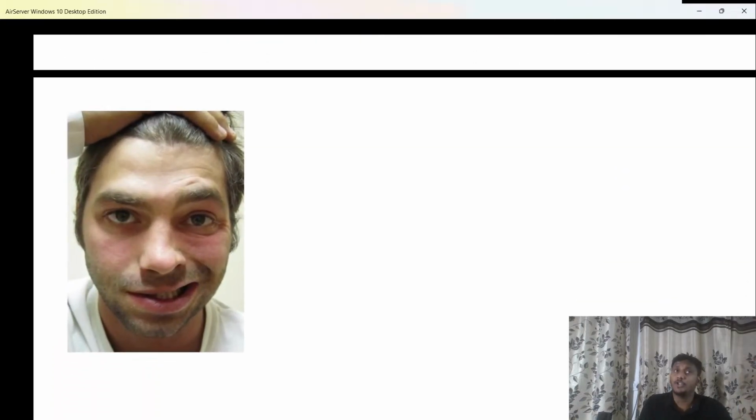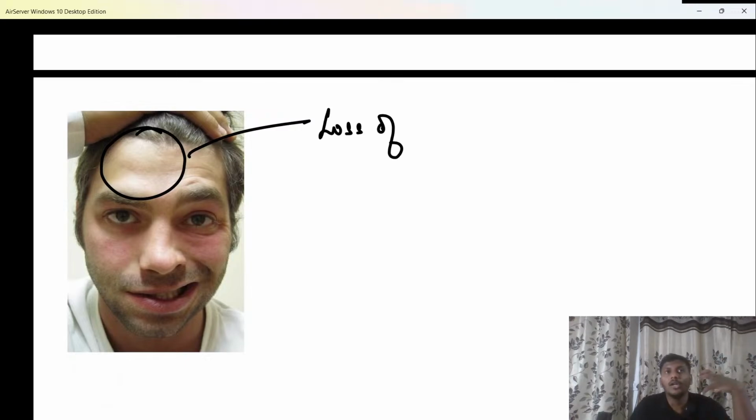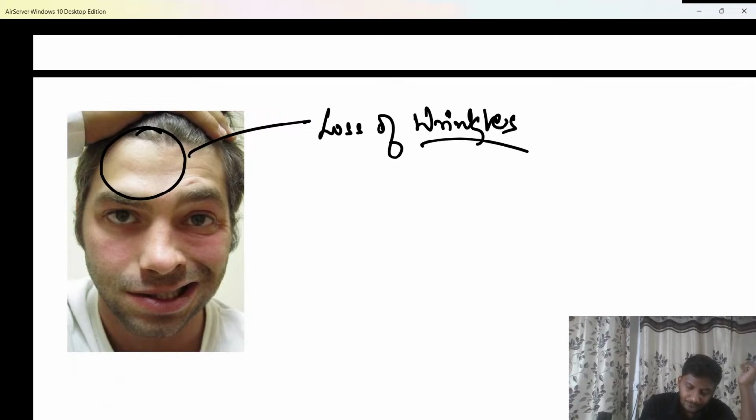Most of the time it is idiopathic also. These are the features of facial palsy. What is seen on the affected side is loss of wrinkling. The reason is that the facial nerve supplies all the facial muscles. So if the facial nerve has been damaged, the facial muscles will also get paralyzed. Here the occipitofrontalis muscle gets paralyzed, and that's the reason there is loss of wrinkles on the affected side.